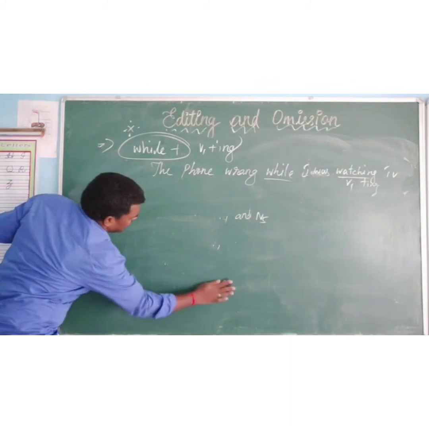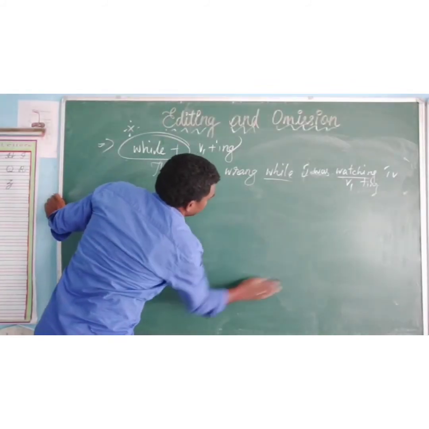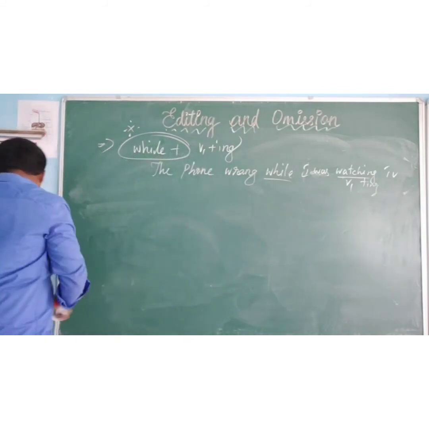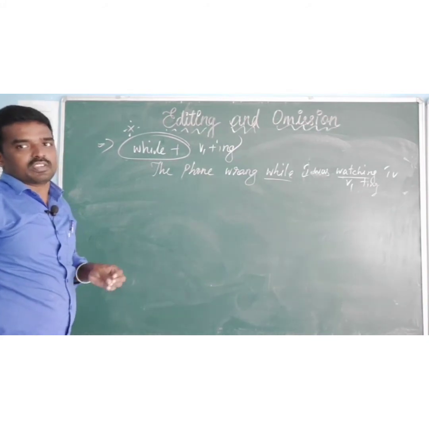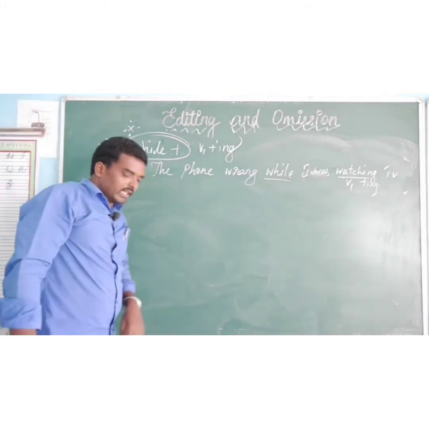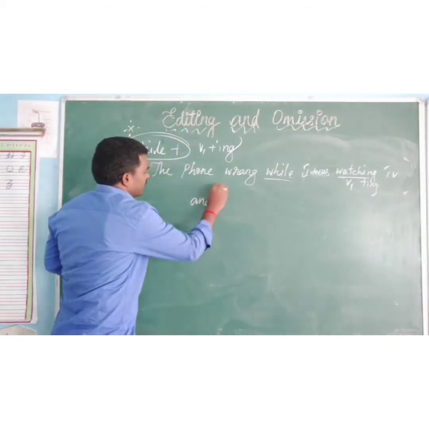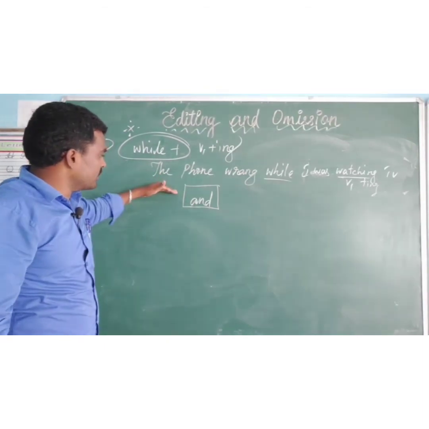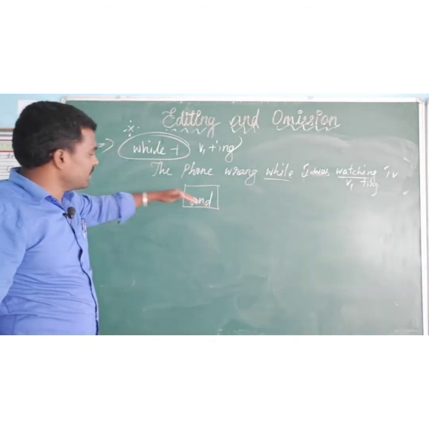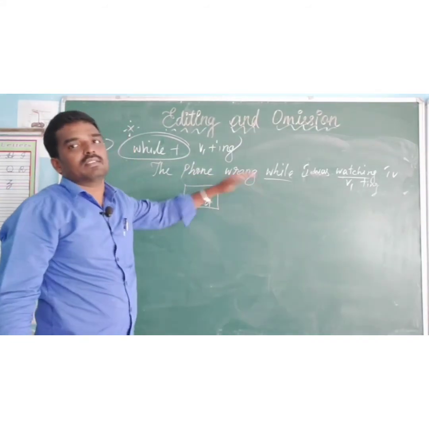Next is also an easy one, but you may not know about it. This is very helpful in editing and omission, error and correction, both. For example, if you find the word and, look at the tense before it. After that, the same tense will come.